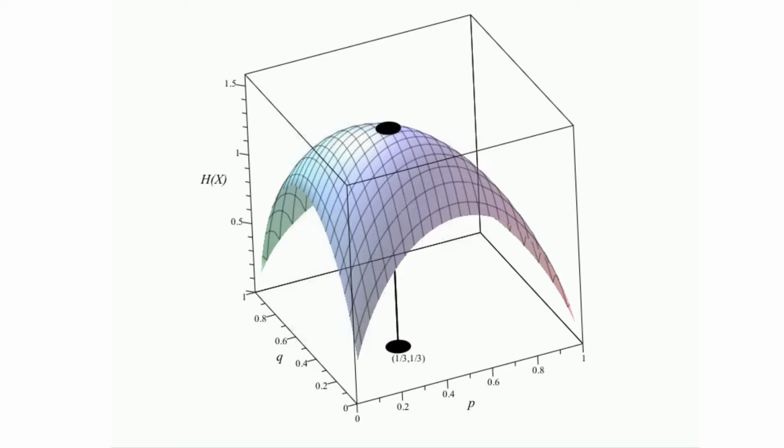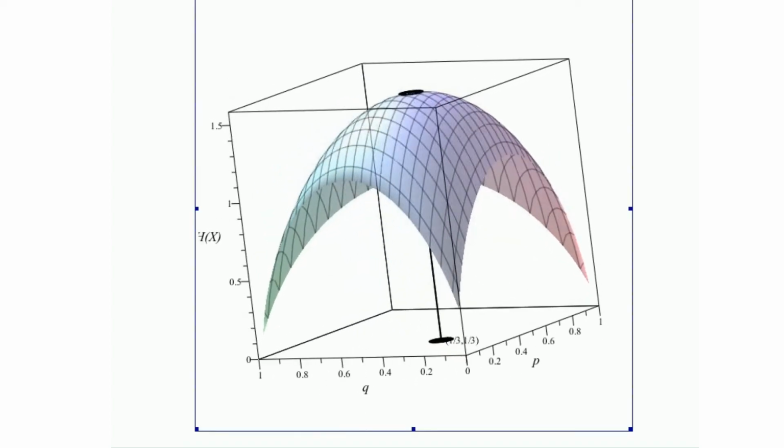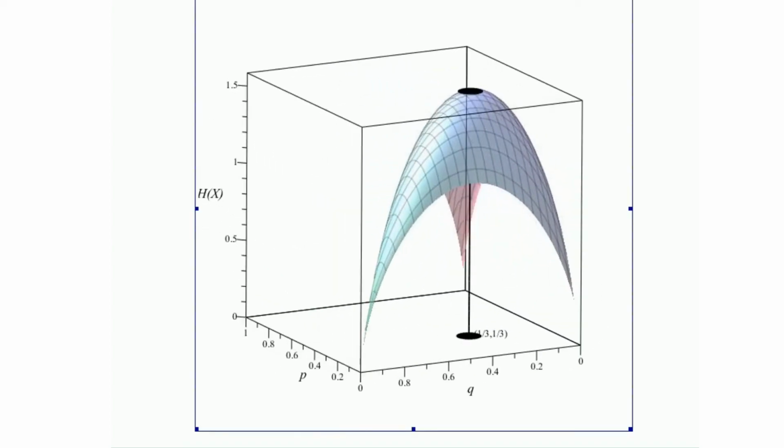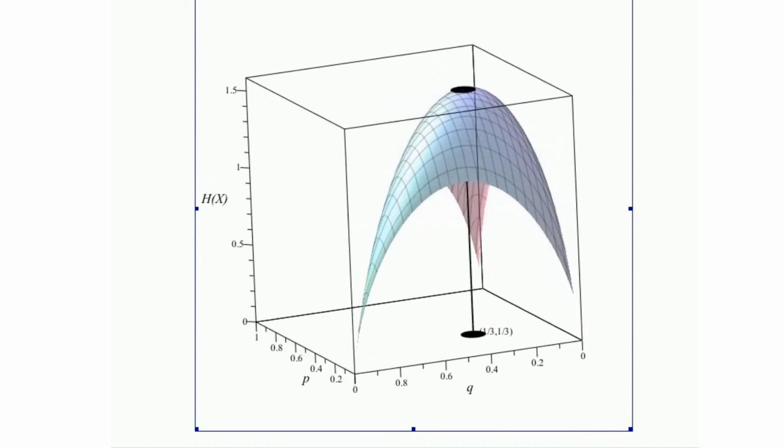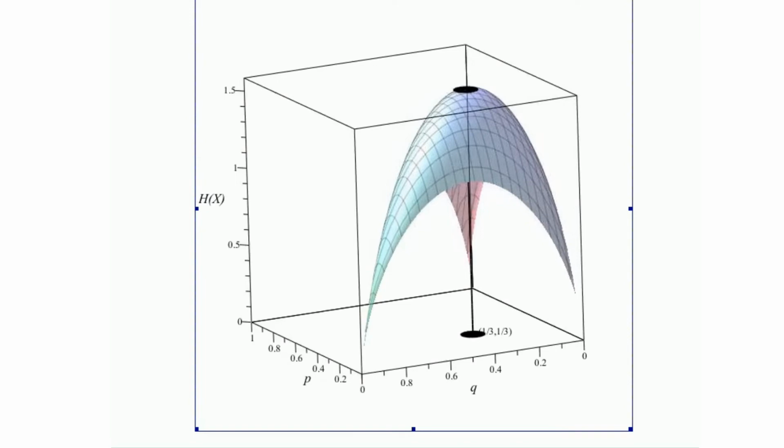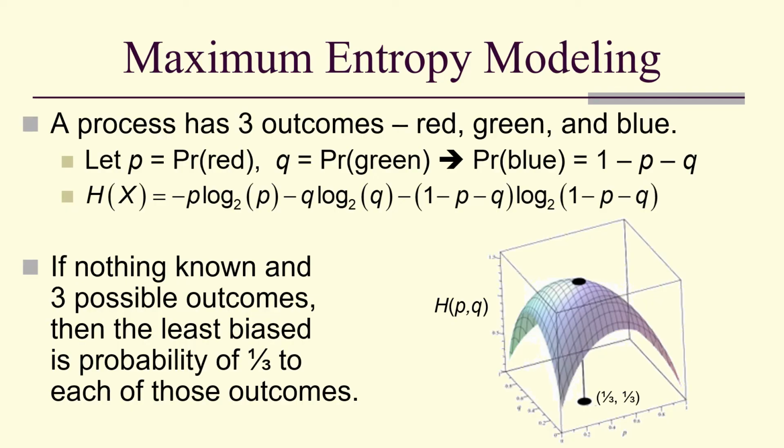So let's notice that as a surface, we can definitely see a maximum, and it occurs at 1/3, 1/3, which is, if you remember, 1 minus p minus q is the other probability, which is also 1/3. So if we don't know anything, and there are three possible outcomes, then the least bias, the one that allows the most uncertainty, is a probability of 1/3 for each of the outcomes.